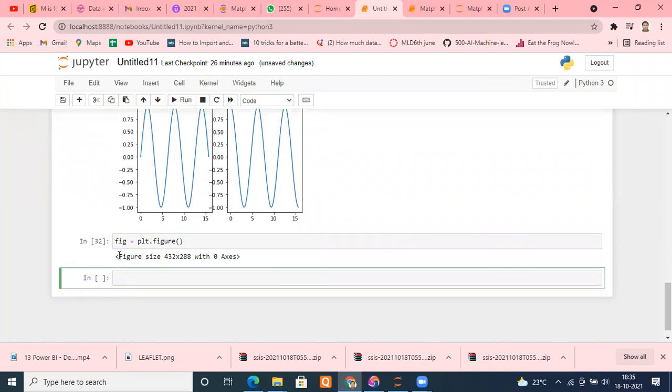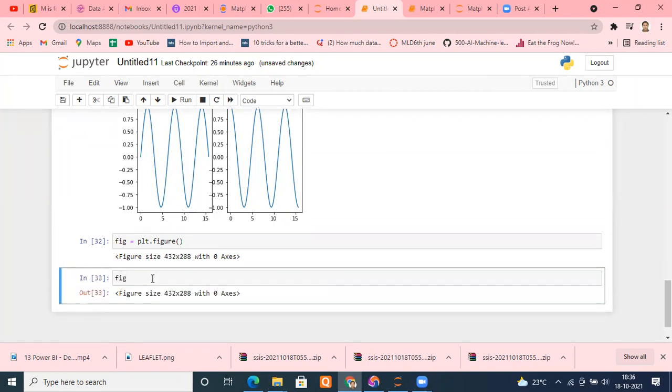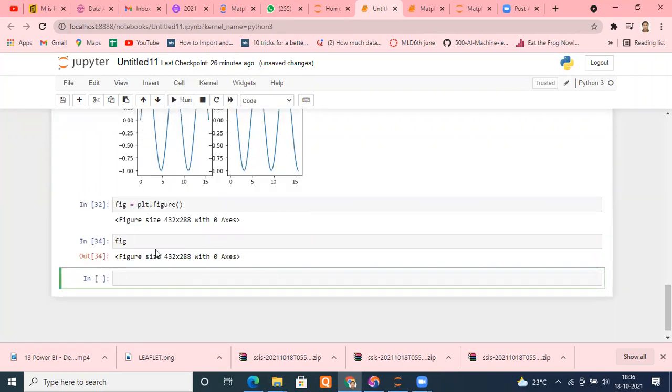Okay, see, it created a 432 by 288 figure. That is a blank canvas. You can see that if I type here, there is nothing, it's empty. It created a blank canvas for me. Nothing is there. Okay, now what can we do? Now we will add axes to that. How will we add? Understand.